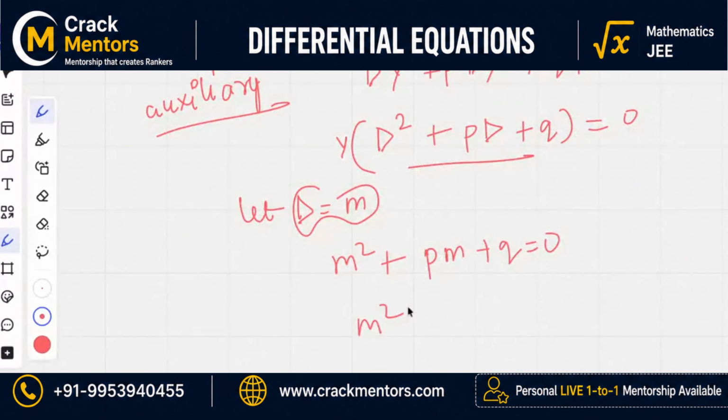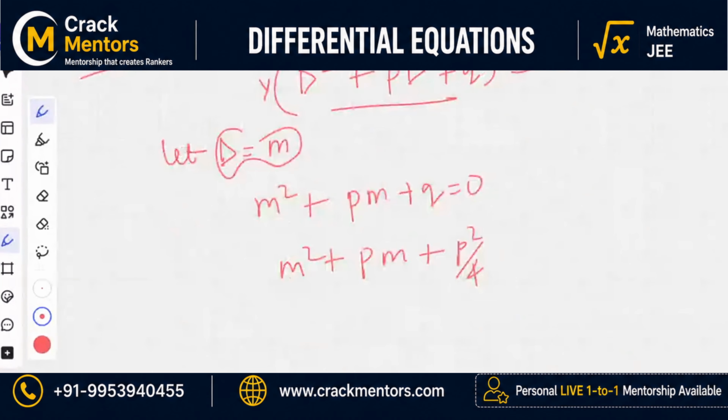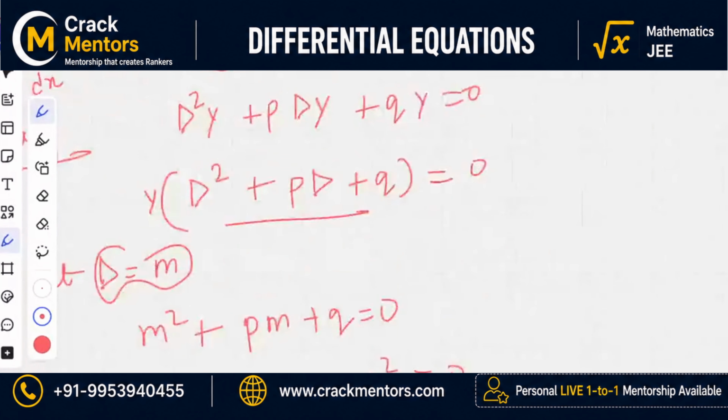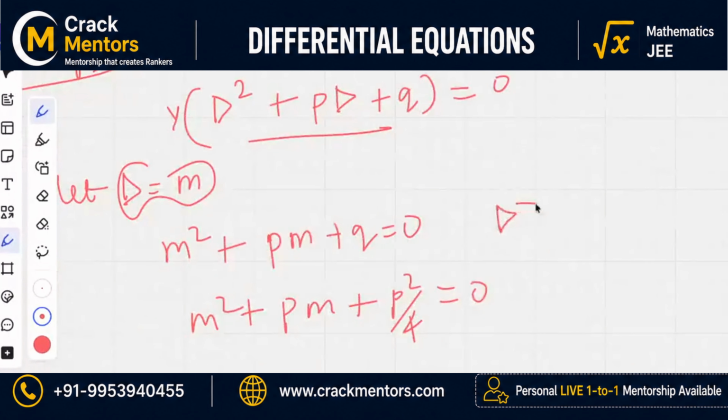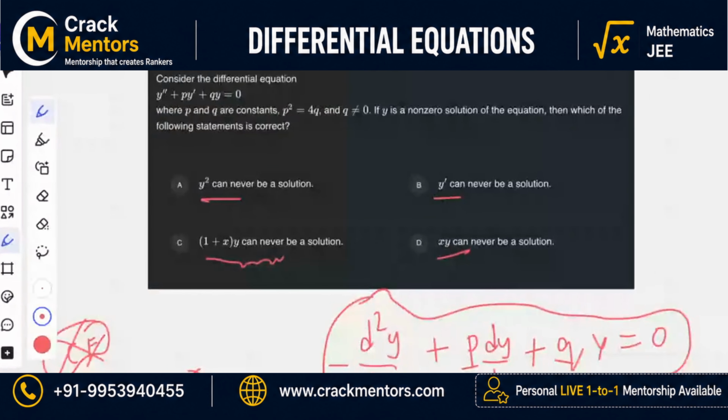I would just put p square is 4q. What is the value for m that you're getting? Well, basically, you'll have to do discriminant greater than or equal to 0 here. From there, you will have a relation between p and q, but I think then also it's not going to work. So I think the best option is that maybe we try one of these solutions, hit and trial.